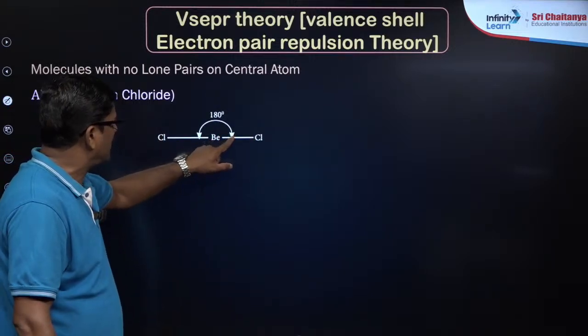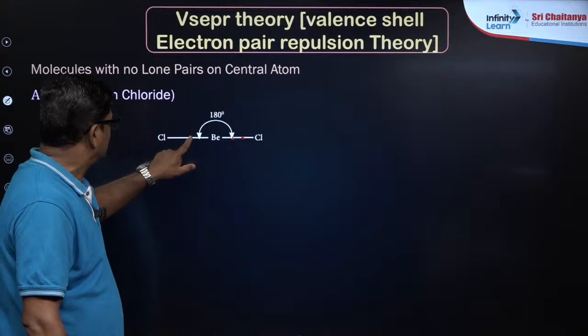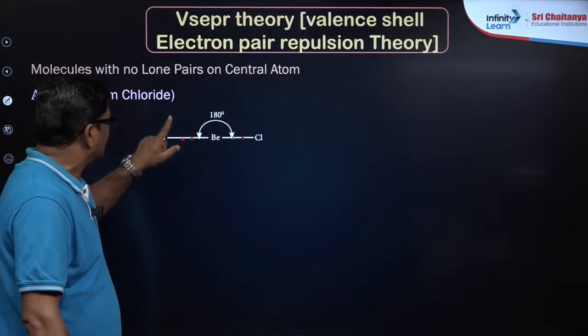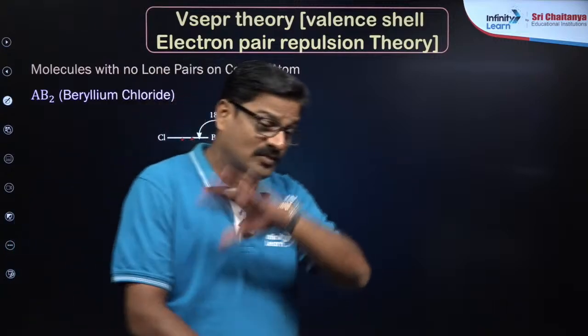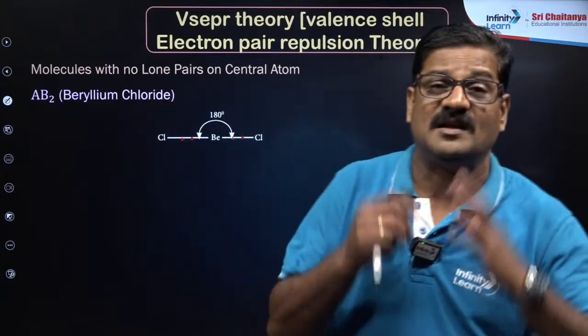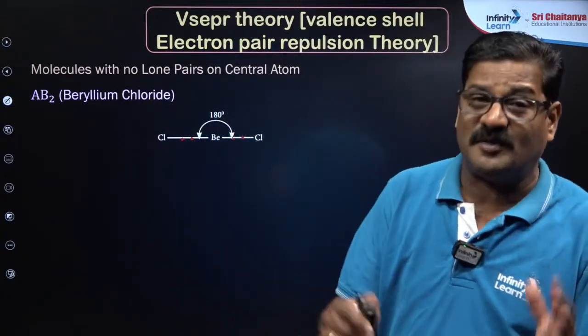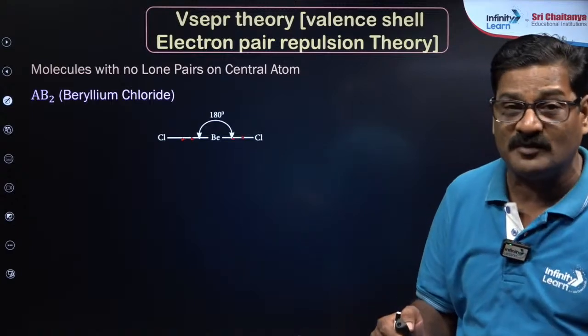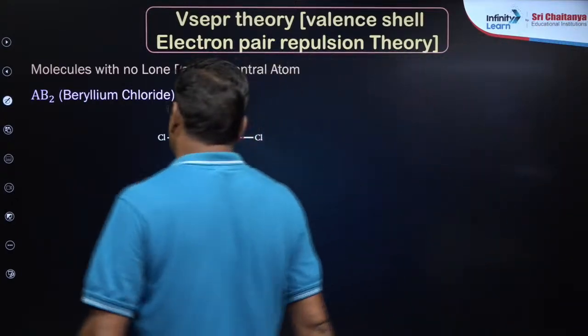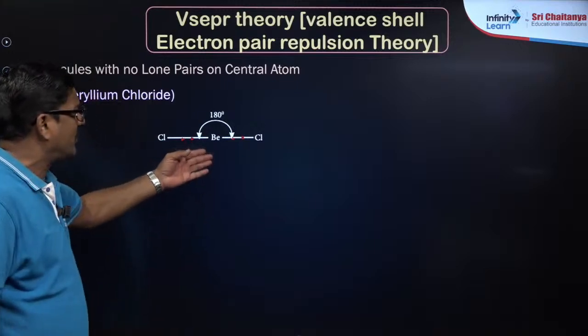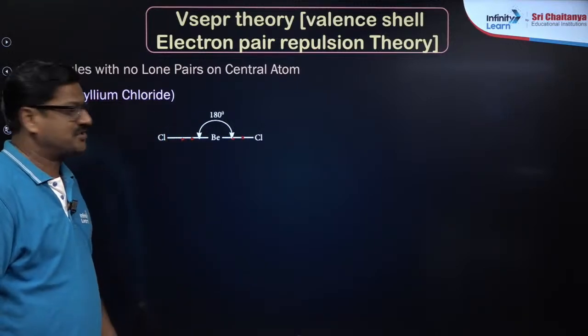So this is your bond pair of electrons and this is your bond pair of electrons. These electron pairs are arranged around space in such a way that the repulsion among them is supposed to be minimum, so that it gives a particular geometry that is called a linear geometry or a linear shape.